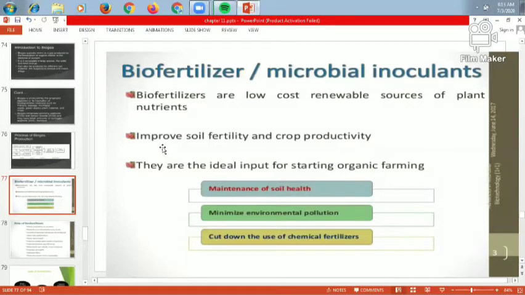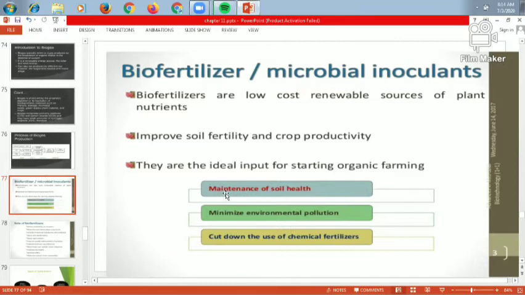This biofertilizer improves the soil fertility and the crop productivity. For soil fertility, we always require fertilizers. Sometimes the farmer uses chemical fertilizers, and sometimes they go for biofertilizers to improve the crop productivity. Every time we have to give fertilizer to the crop, so we get a good amount of soil fertility as well as a high yield from the crop. They are ideal for the starting of organic farming. The farmer who uses biofertilizer is doing organic farming.